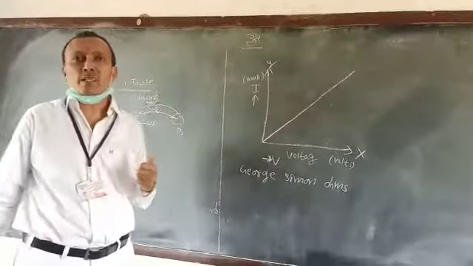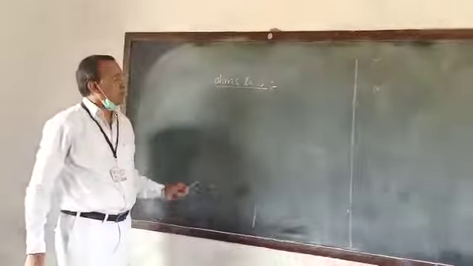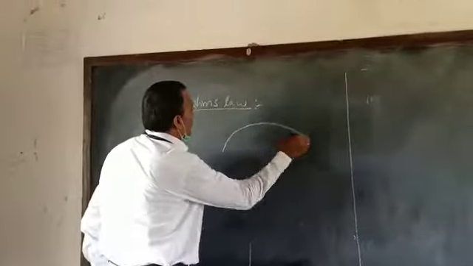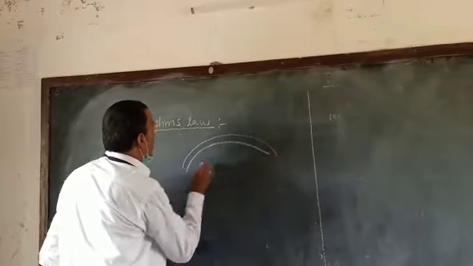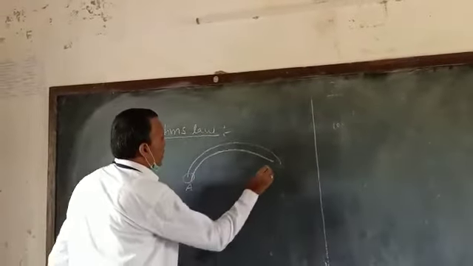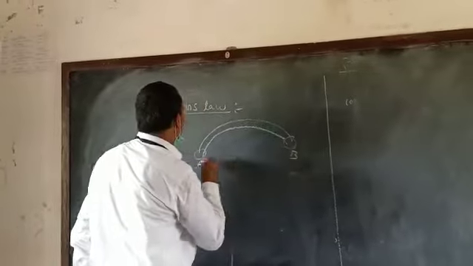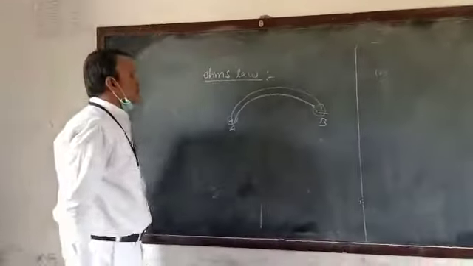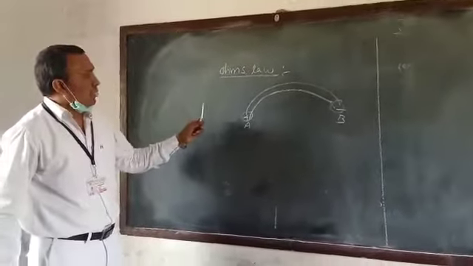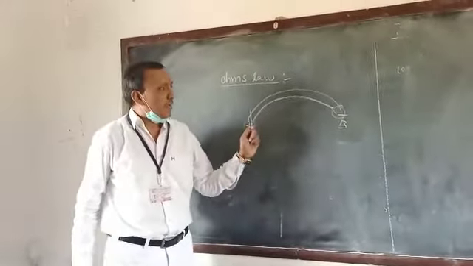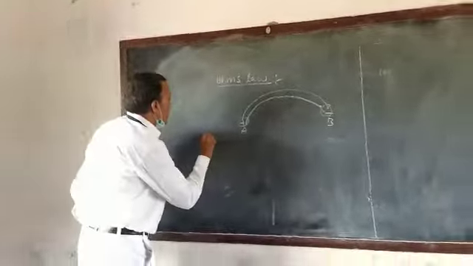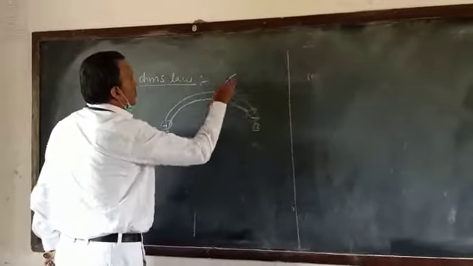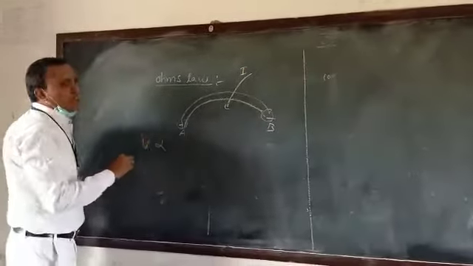Let us now discuss Ohm's law. Take one conductor. It has two ends, one end is A, another end is B. The potential difference between the ends of a conductor, V, is directly proportional to the current passing through it.